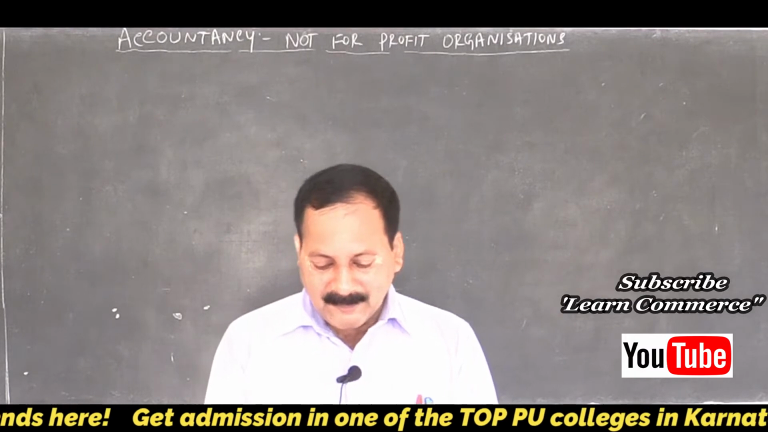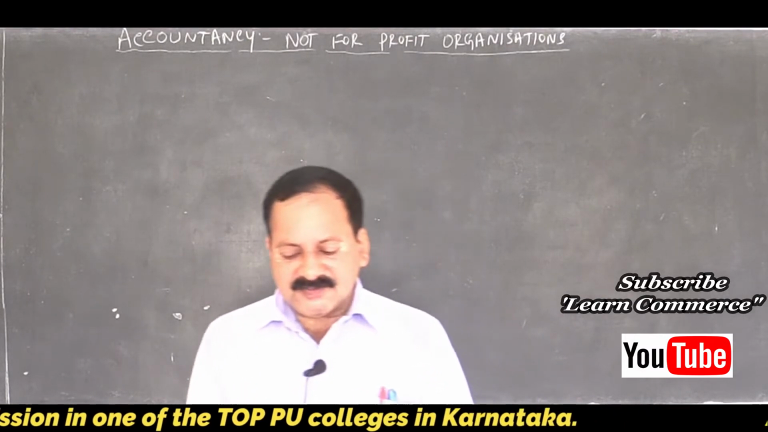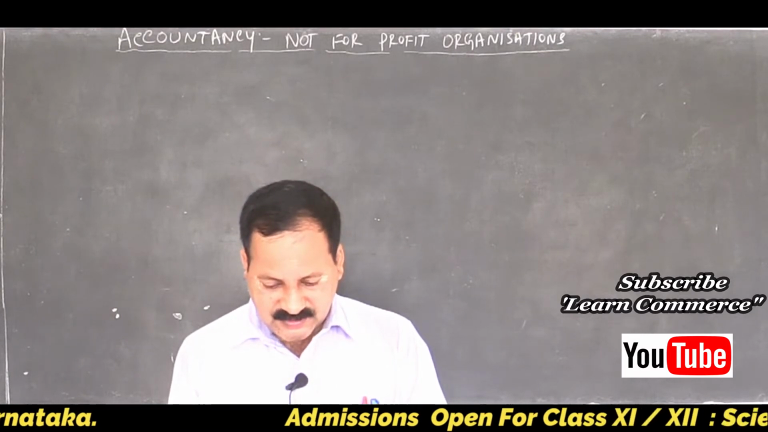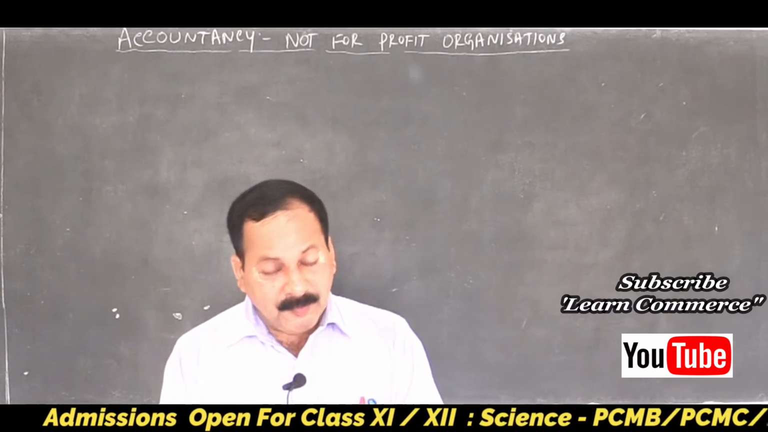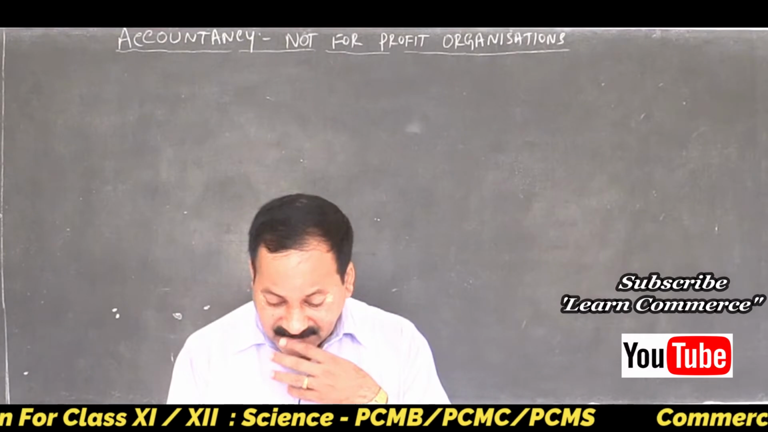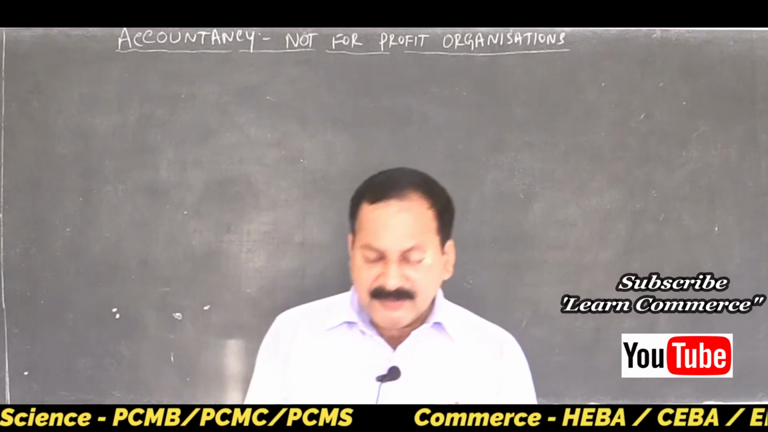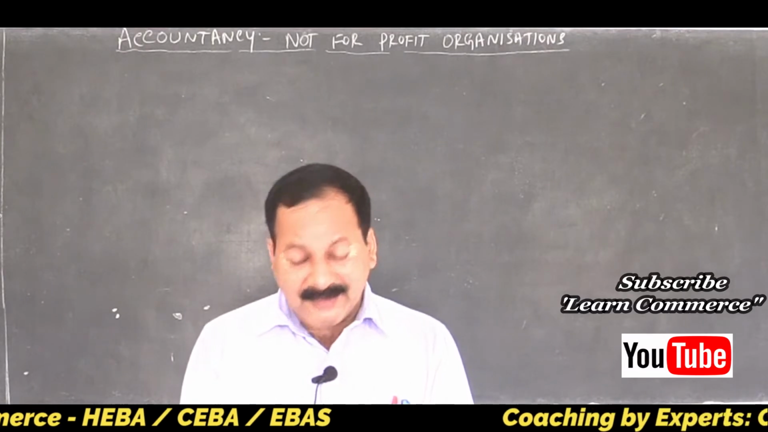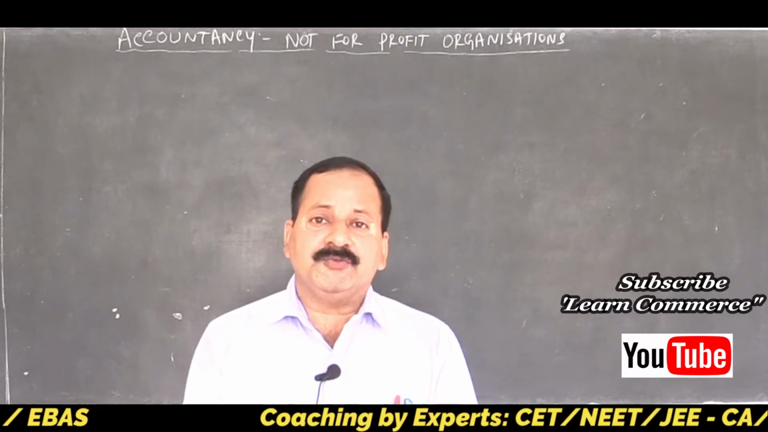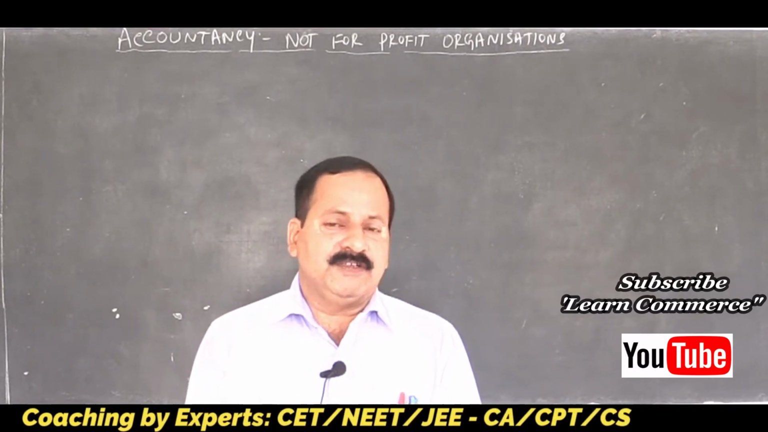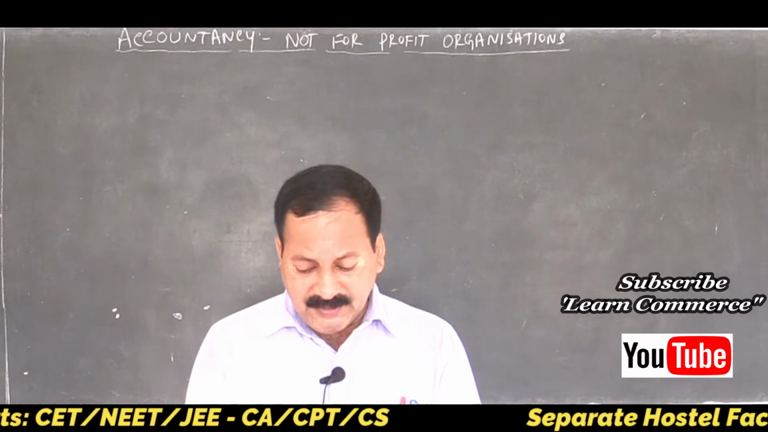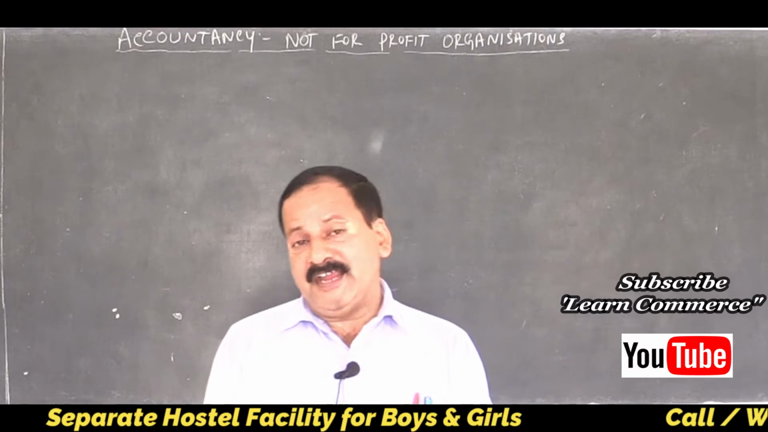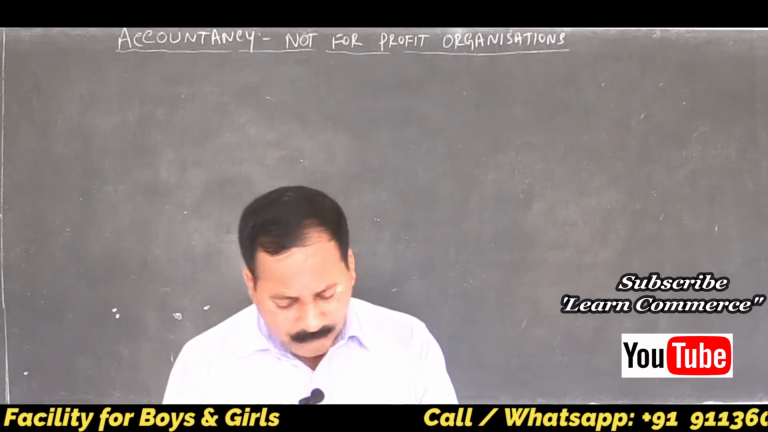Following are the balance sheet and receipts and payments account of Hassan Sports Club, Hassan. The opening balance sheet is given on 31st March 2017. That means the year starts from 1st April 2017 and ends on 31st March 2018. So, a year of 12 months, right?